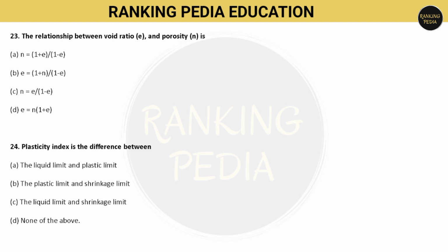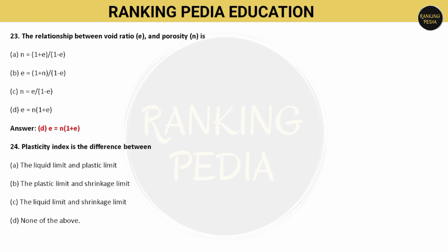Next question, the relationship between void ratio E and porosity N is. You have to answer this. So which one is the correct option? That is E is equals to N by (1 plus E)... as given, option number D.